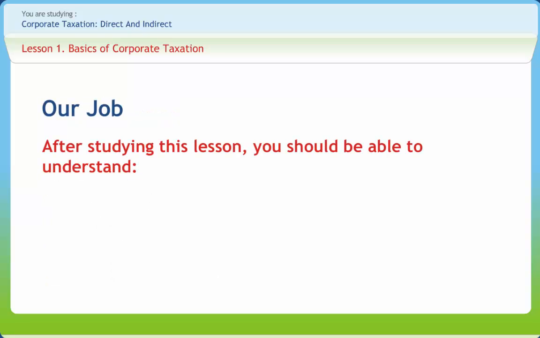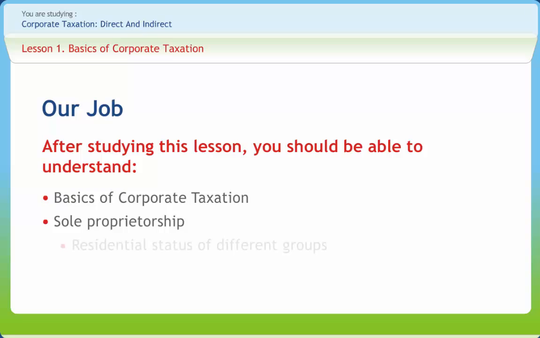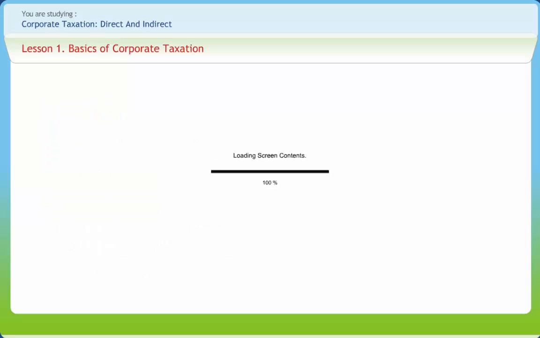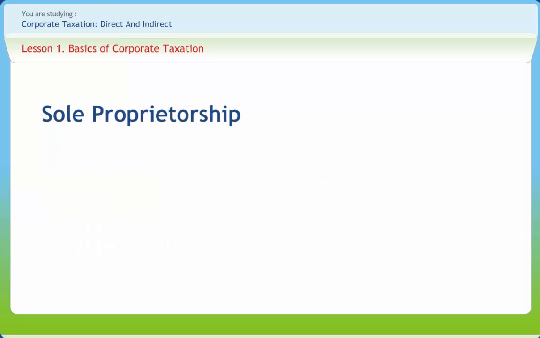After studying this lesson, you should be able to understand the basics of corporate taxation, sole proprietorship, residential status of different groups, and other related terms. Now let's discuss sole proprietorship. It can be understood under the following heads: resident status of an individual, residential status of a Hindu undivided family, partnership firms or association of persons, residential status of company, residential status of every other person.